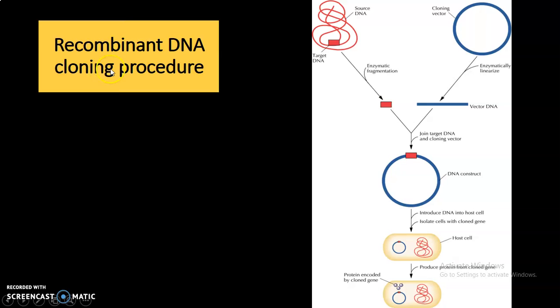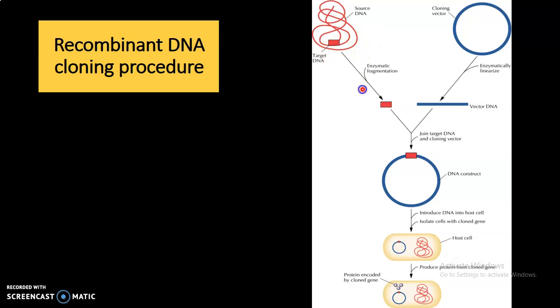Then the recombinant DNA cloning procedure. This one is the target DNA, and this one is the vector DNA. Now this target DNA has to be transferred into an organism which is, say, diseased or which lacks a particular enzyme encoded by this target DNA. So this target DNA has to be transferred to the organism with a disease or lacking a particular protein.